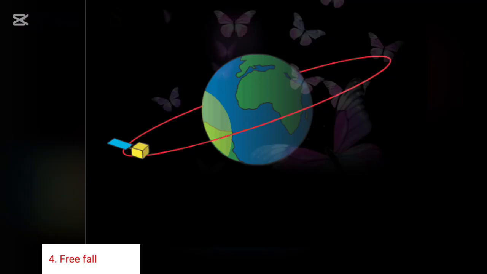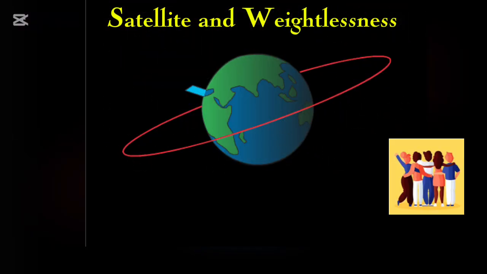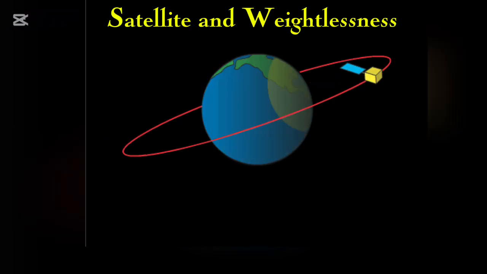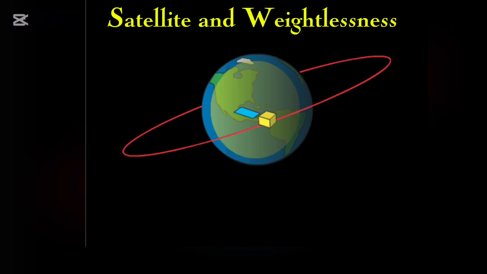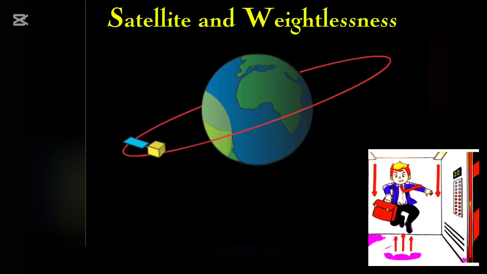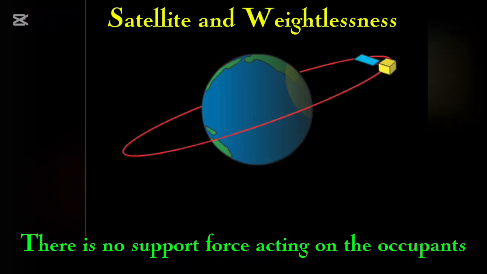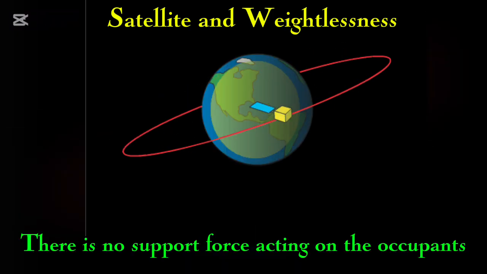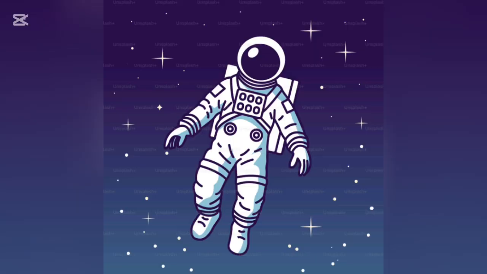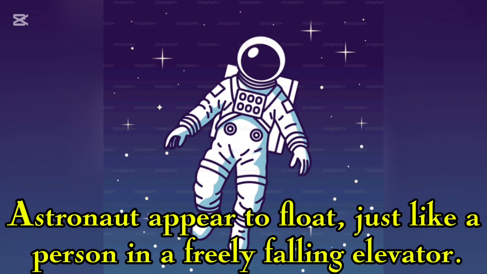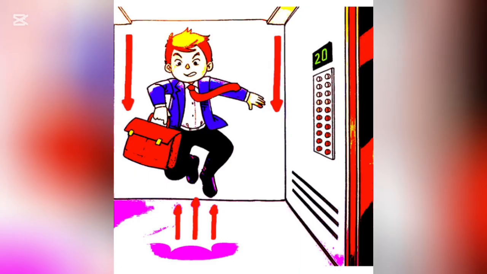Satellite and weightlessness. People and objects in a satellite orbiting close to the Earth experience apparent weightlessness. This apparent weightlessness is the same as that experienced in a freely falling elevator. This is because the satellite and everything inside it is in constant free fall around the Earth. Since everything falls together, there is no support force acting on the occupant. As a result, the astronaut appears to float just like a person in a freely falling elevator.